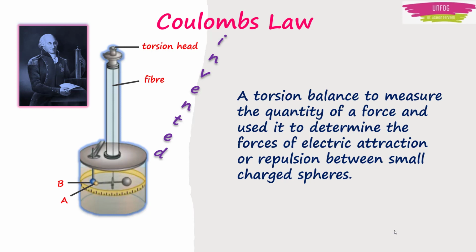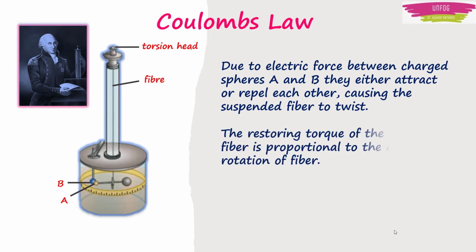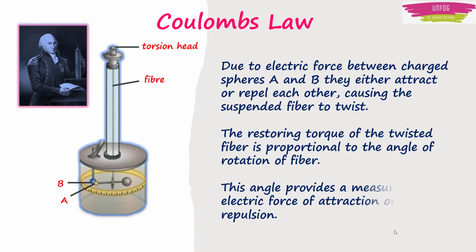What actually happens in the torsion balance is that due to electric force between the charged spheres A and B, the spheres either attract or repel each other, causing the suspended fiber to twist. The restoring torque of the twisted fiber is proportional to the angle of rotation of the fiber. This angle provides a measure of the electric force of attraction or repulsion.